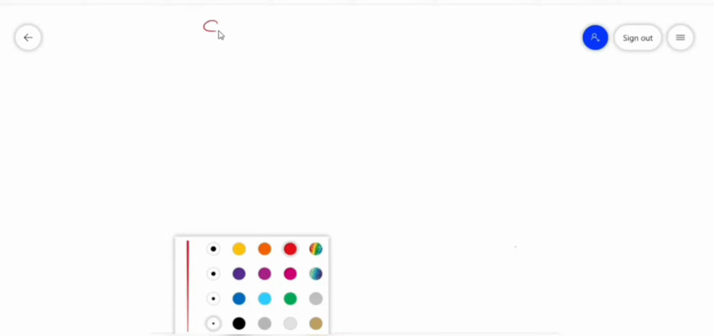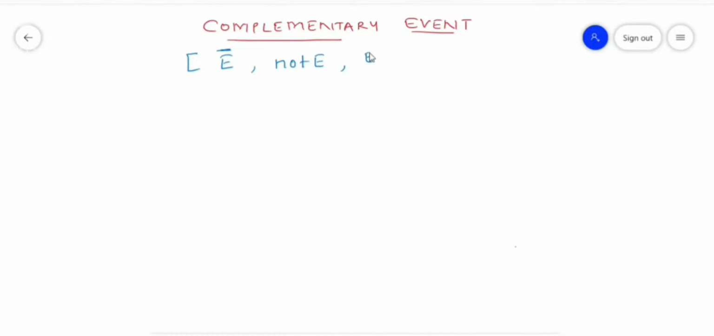So let us understand the second concept from this chapter, that is complementary event. So what is the meaning of complementary event? Suppose there is an event E. So not happening of that event is called a complementary event. Complementary event is given by the notation E bar. So E bar is the complementary event of E, or it can also be written as not E or E dash. So these are the notations for complementary event.